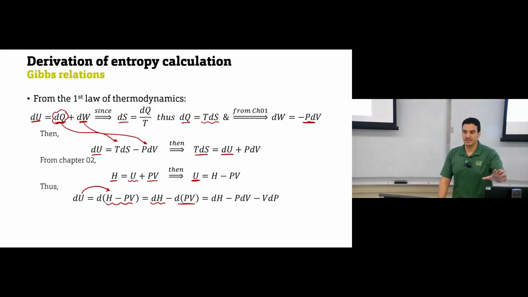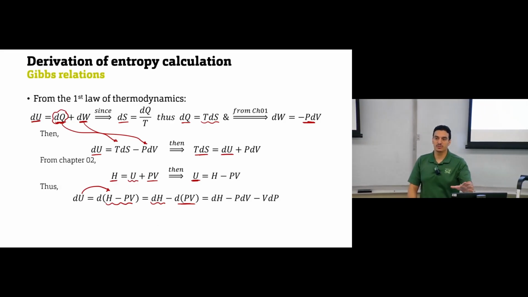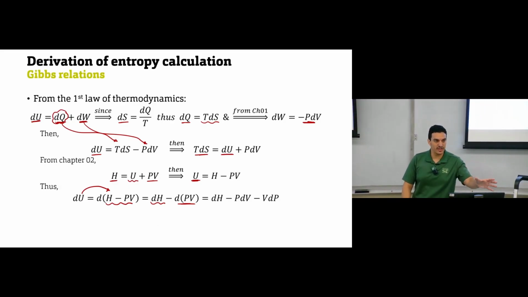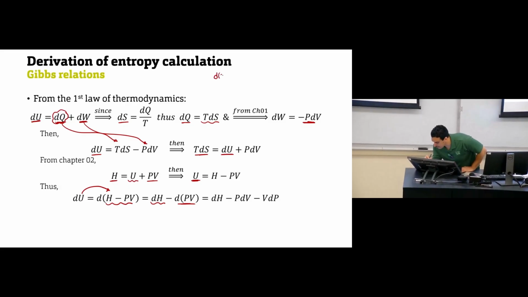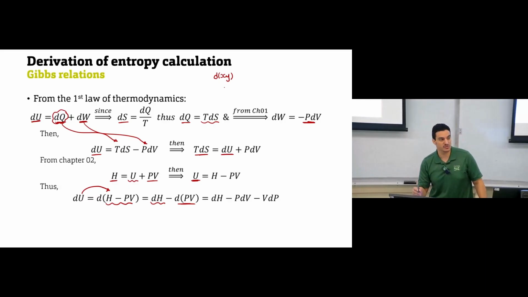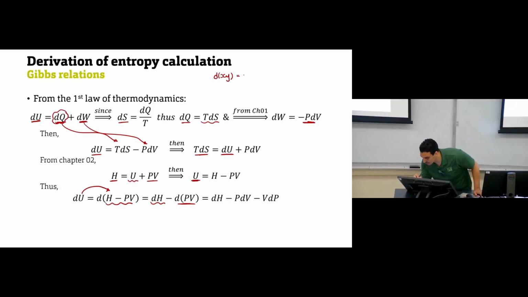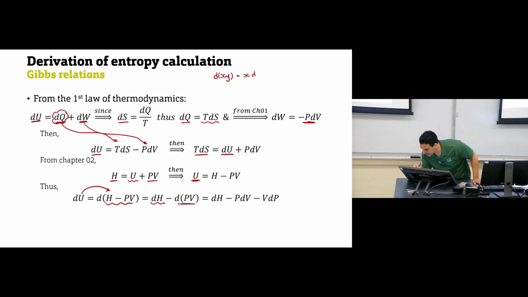And do you remember the derivative of two properties or two variables? It will be the first variable times the derivative of the second one, plus the second variable times the derivative of the first one. So if you have d(xy), this is from calculus, the derivative of two variables multiplied together, it will be the first variable times the derivative of the second one, plus the second variable times the derivative of the first one.